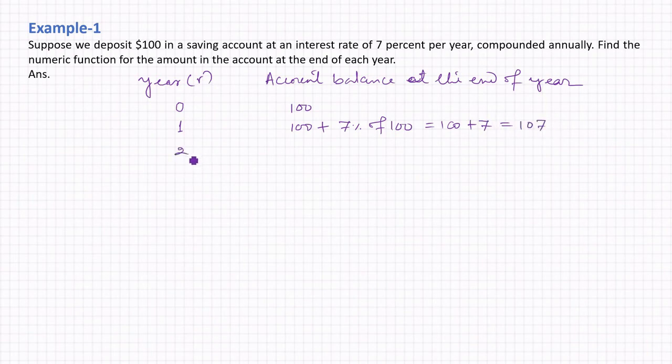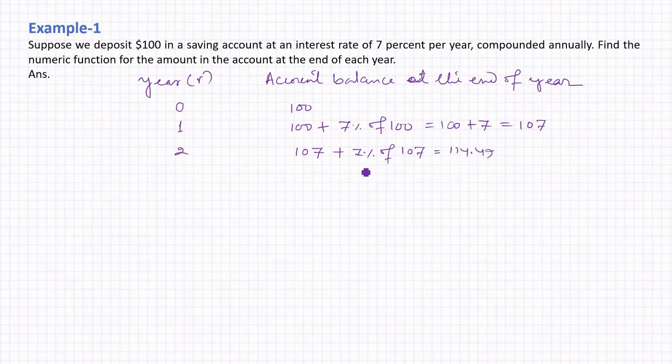Now come to 2. At the end of year 2, the account balance is equal to, now we have to calculate interest on 107. So 107 plus 7% of 107, which is equal to 114.49.